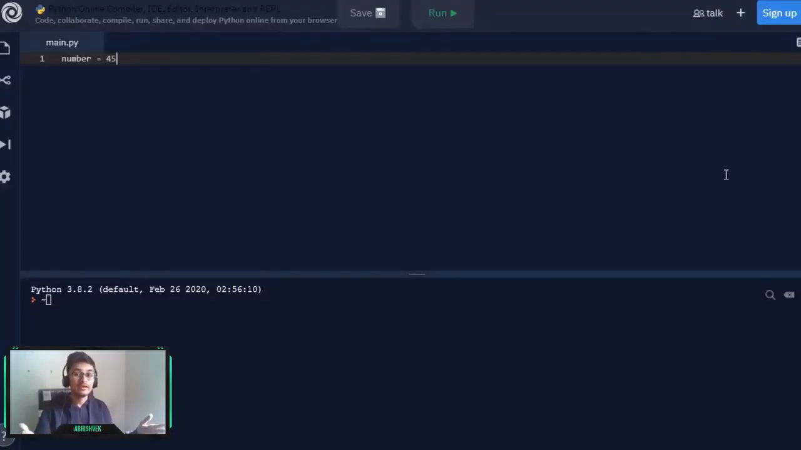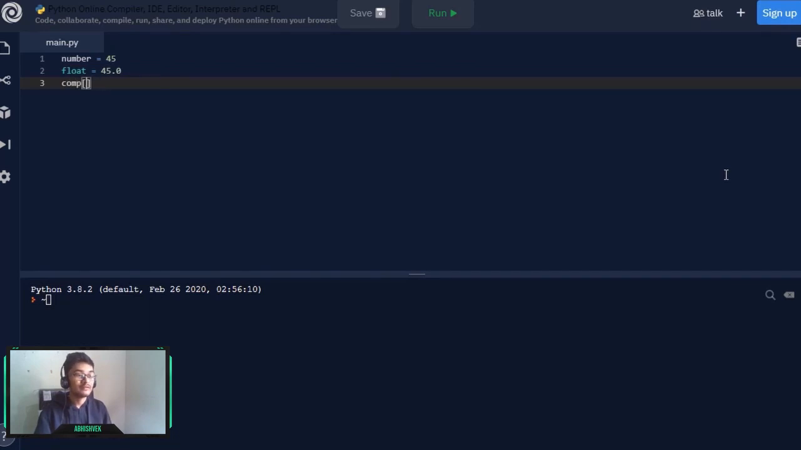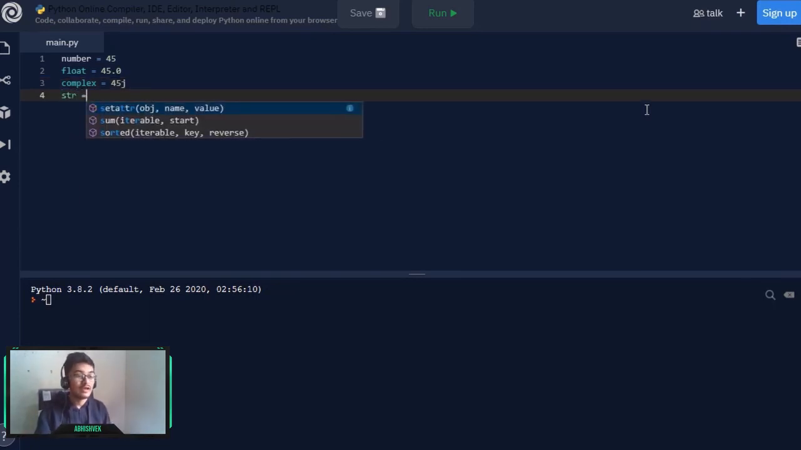Okay, so the next thing is the float. So I can write here a float. Now the float will contain a decimal value, so I can write here 45.0. Moving up next is complex, so I can write here complex is equal to 45j. Now this 45j is an imaginary number. Now you know complex theory better than me. The next is storing some alphabetical values, which are strings. So I can write here a string under any name, let's say Abhishek. Now this is a string data type.